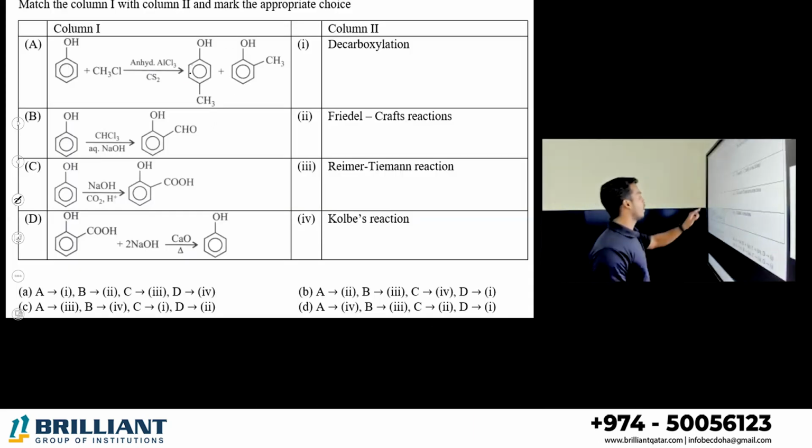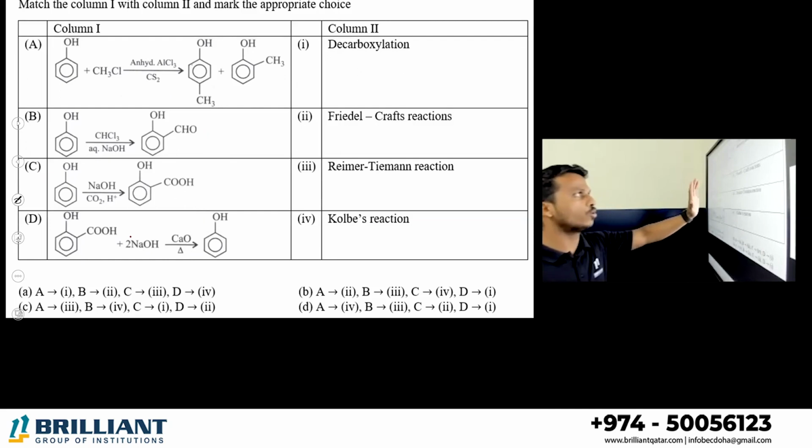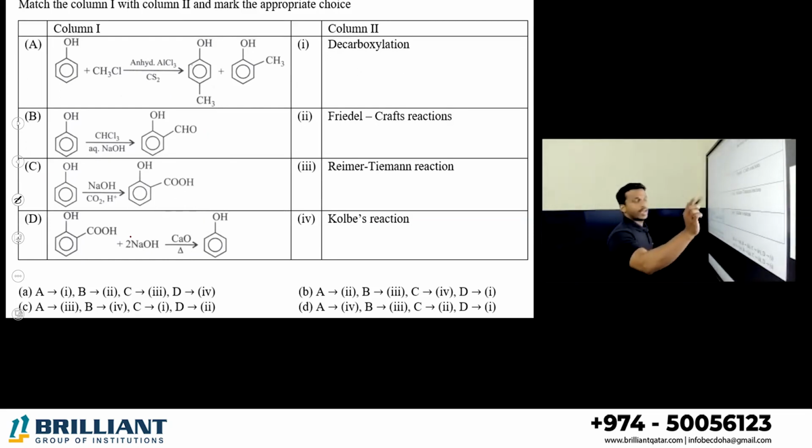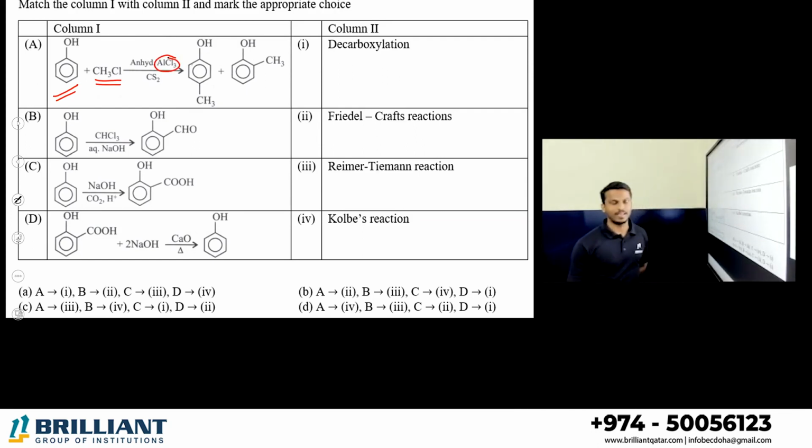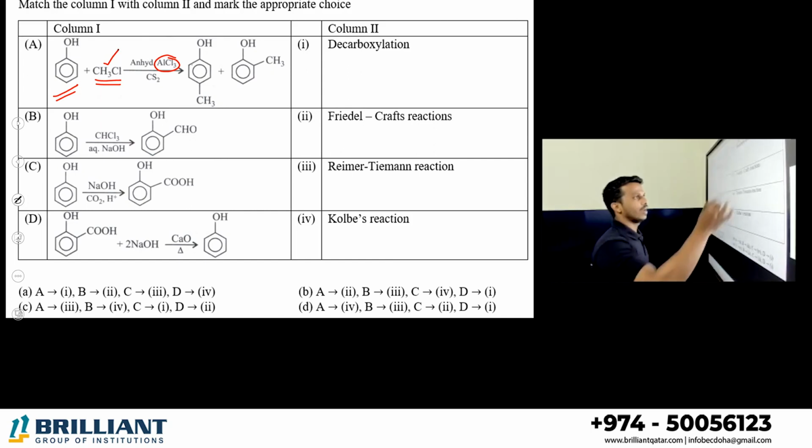Next one. You can see in column 1, they given so many reactions. In column 2, they given the names of the reactions. Let's match it, all of you, very carefully. This is phenol. Phenol is treated with methyl chloride in the presence of anhydrous AlCl3. Addition of a haloalkane in the presence of anhydrous AlCl3 is called Friedel-Crafts alkylation, right? So this is A.